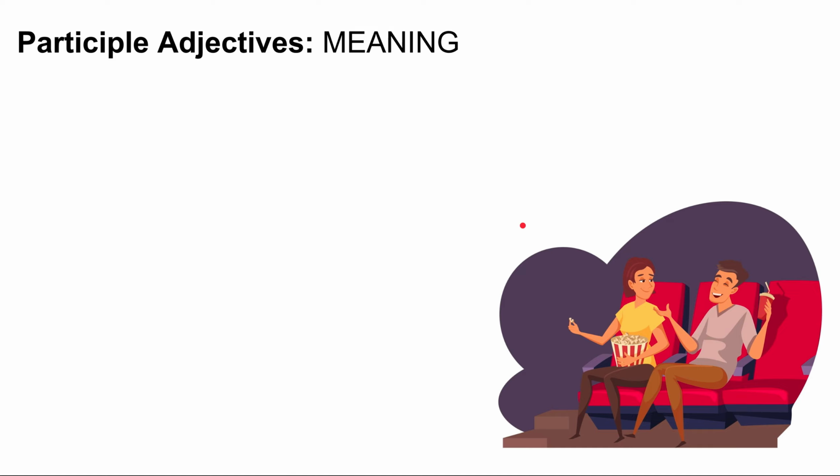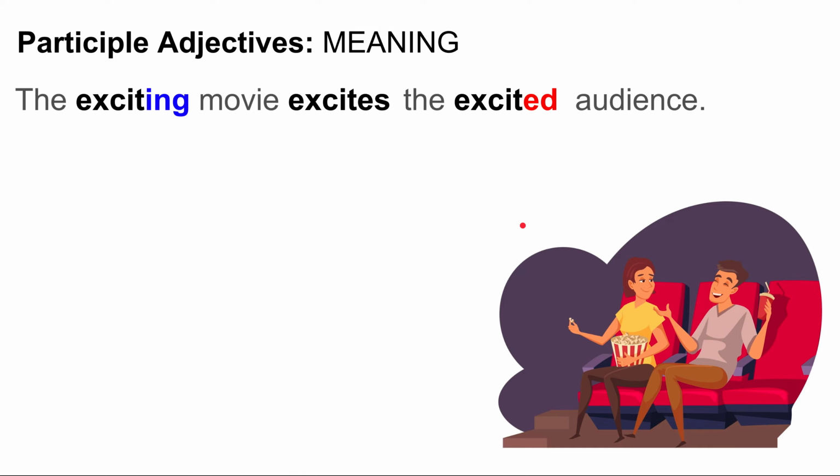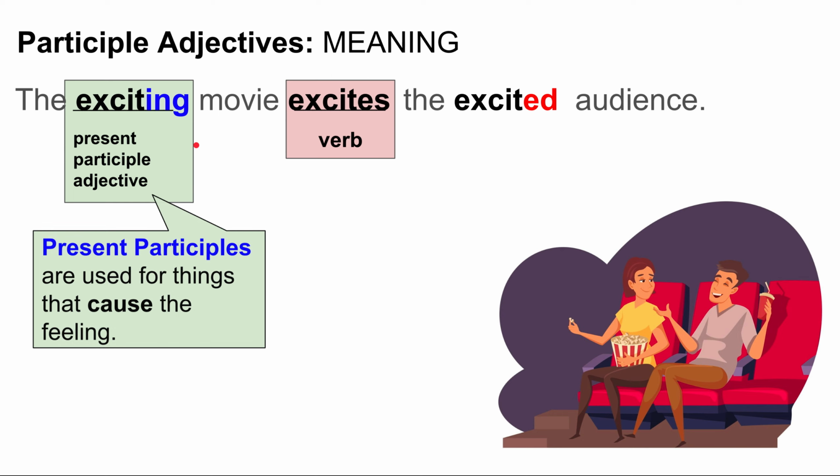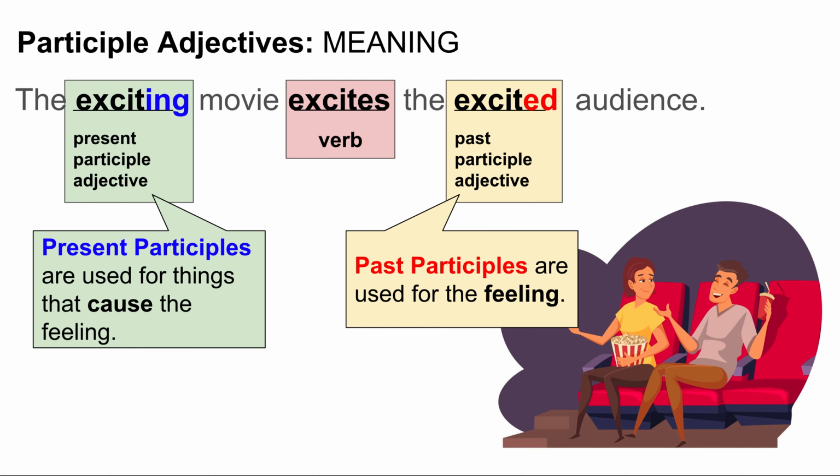Here we have a couple. They are at the movie theater. They seem excited. The exciting movie excites the excited audience. Here the verb is excites. The present participle is exciting, and of course it's used for things that cause the feeling. The exciting movie excites. And we have the past participle, excited, and the past participle is used for the feeling. The excited audience feels excited. Why? Because the exciting movie excites.